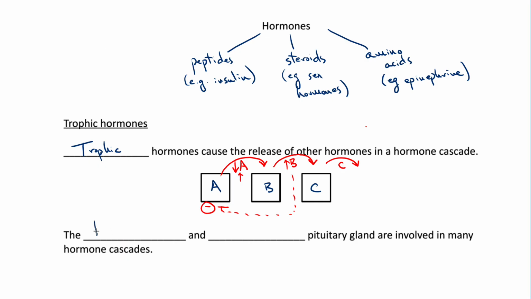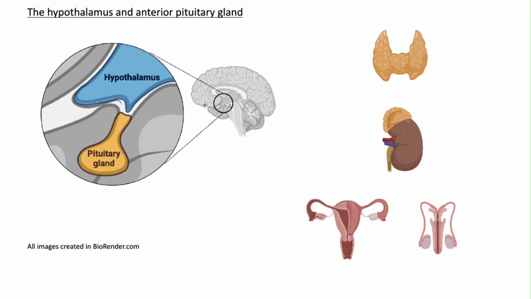Now, the hypothalamus, which is a region in the brain responsible for homeostasis, and the anterior pituitary gland, which is a gland that it is connected to, are involved in many hormone cascades like this. So let's look at them in a bit more detail next. So here's a diagram of the brain.